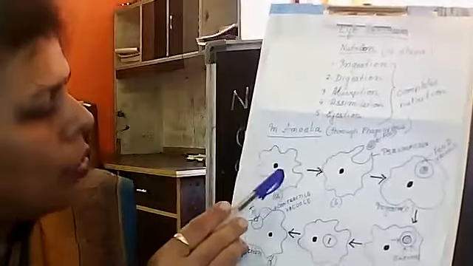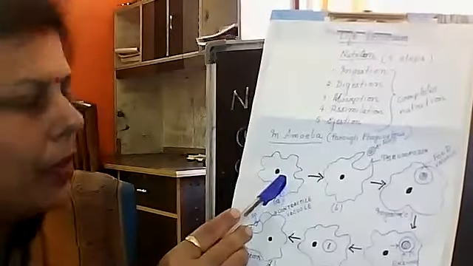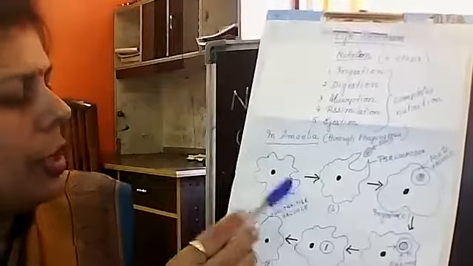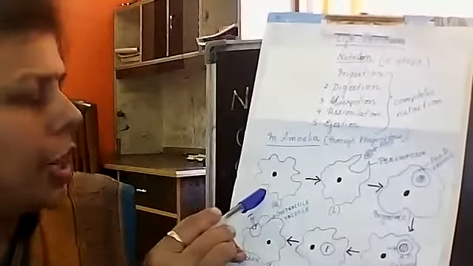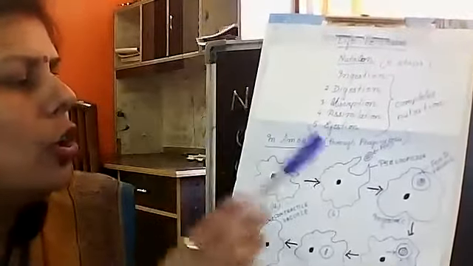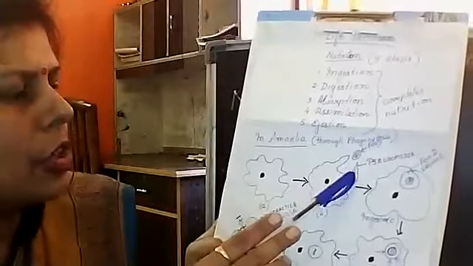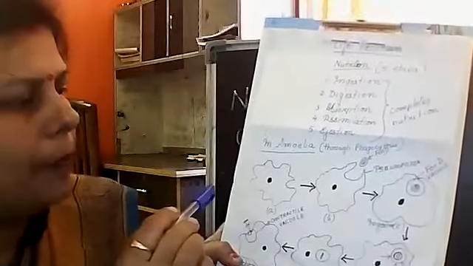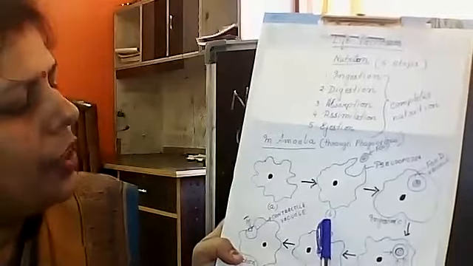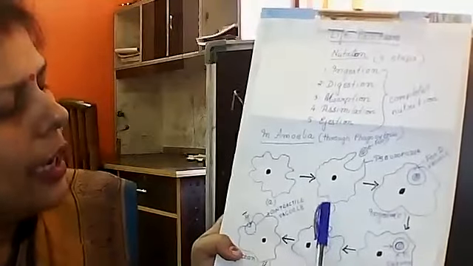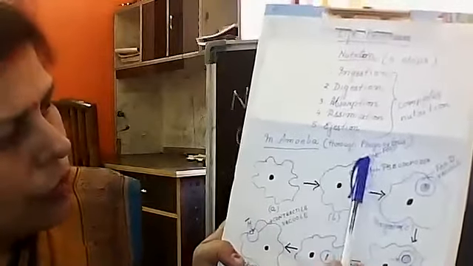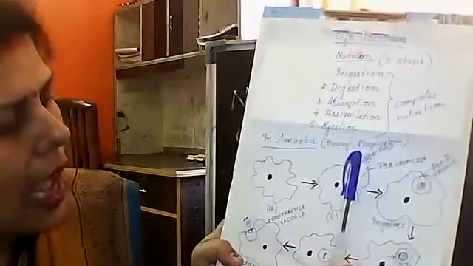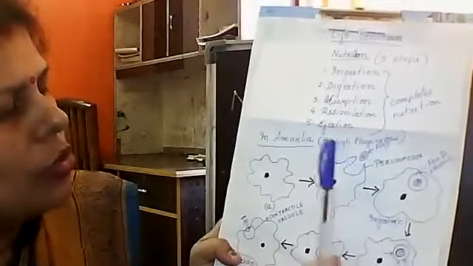They don't have any definite shape, and according to the situation they can change their shape by forming some false foot-like structures known as pseudopodia. Now in the second figure, you just see B. There I have drawn the food particles and one cup-like structure is shown there.